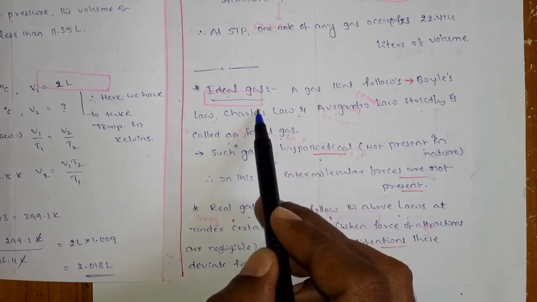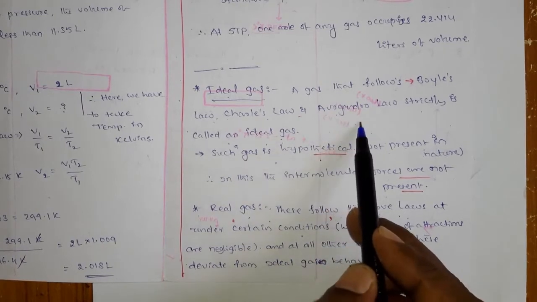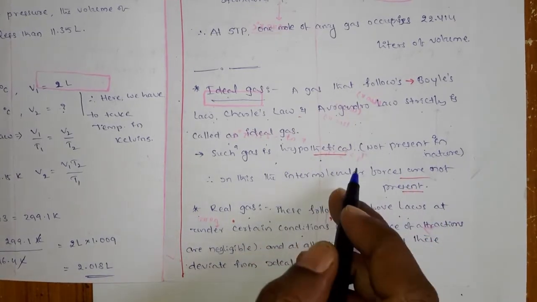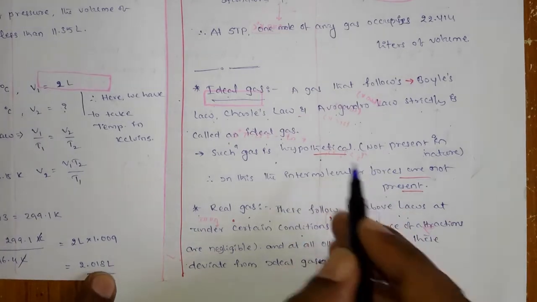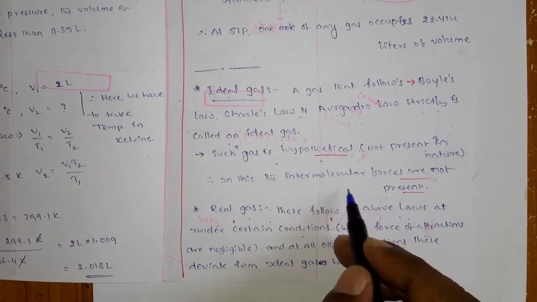But what is the ideal gas? At all conditions it has to follow all the laws very strictly, right? So that means there is no such gas in the universe. Whatever we are going to read is a hypothetical gas. Why there is no ideal gas we are going to read in the next lessons.